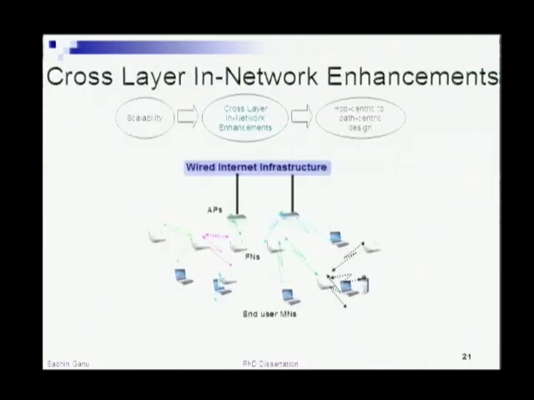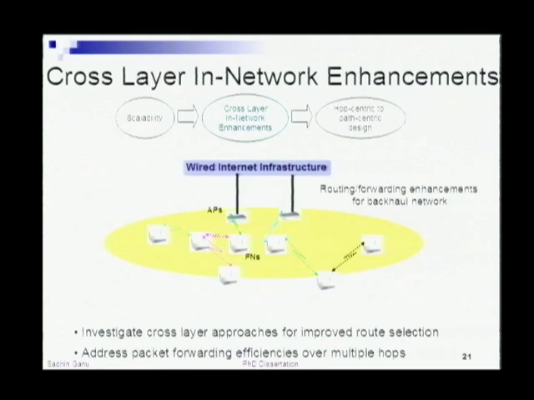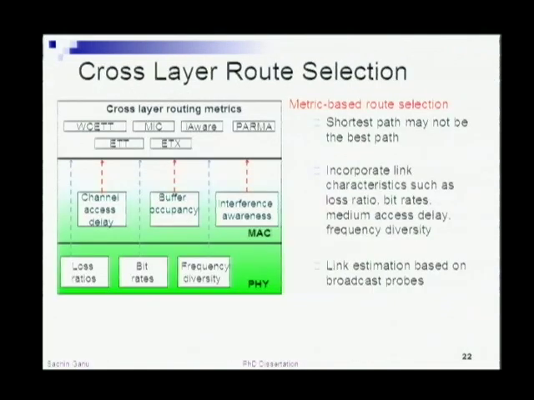So moving on to the second part of the work, now that we've looked at a hierarchical architecture, our focus is on the backhaul, the network comprising the forwarding nodes and the APs, if you will. We look specifically at some of the cross-layer approaches that have already been proposed for better route selection, and point out the basic problems with packet forwarding efficiencies in multi-hop networks.